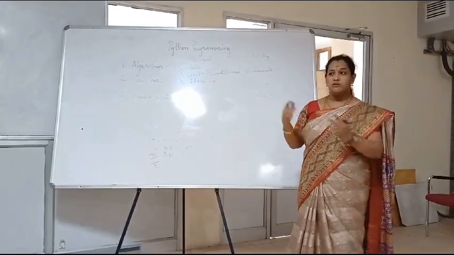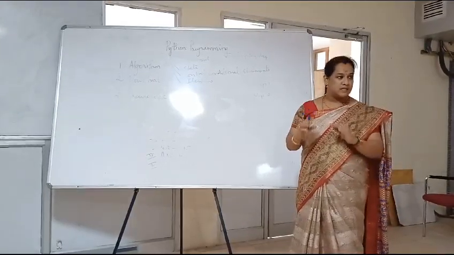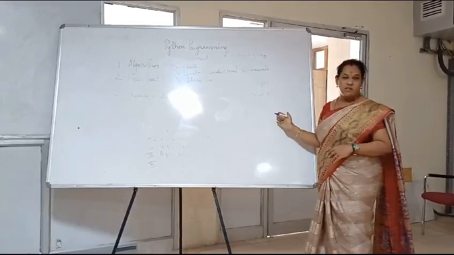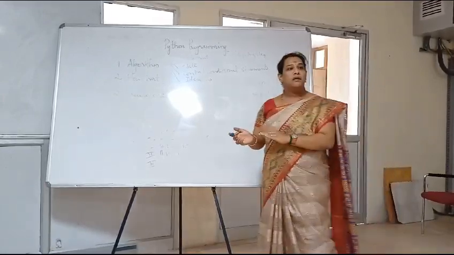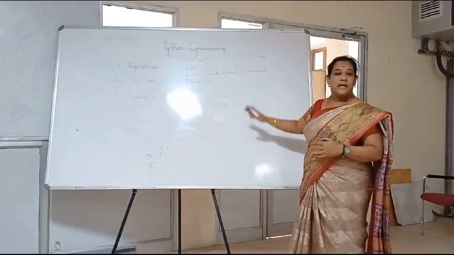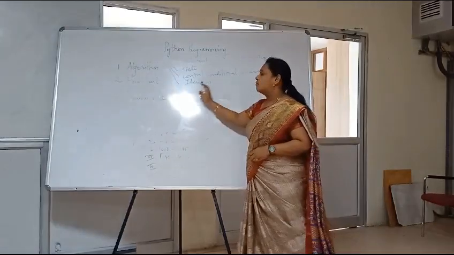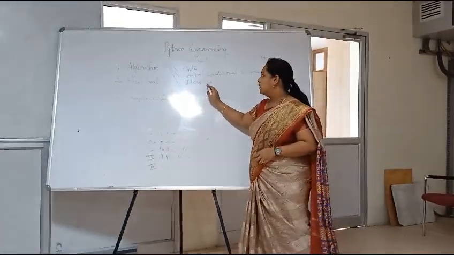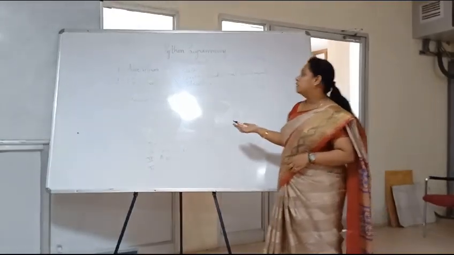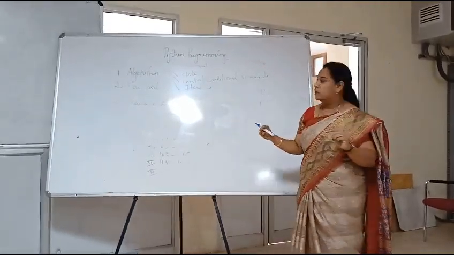It is not only for Python. I am telling this for all others, C, C++ or Java. We need to understand the logic of the program first, and then only we can go for the implementation. So before directly writing a code, the steps we need are all these three: algorithm, flowchart, and pseudocode. The statement gives step-by-step execution by using normal communicative language like English. The state is the statement we are framing.